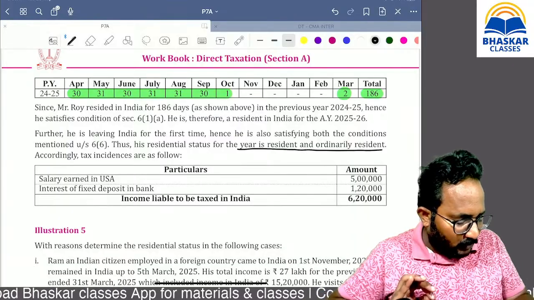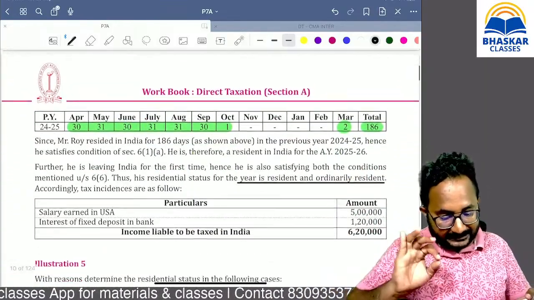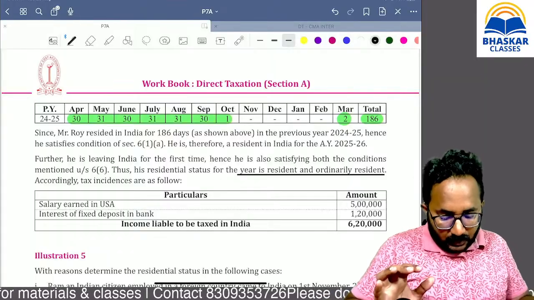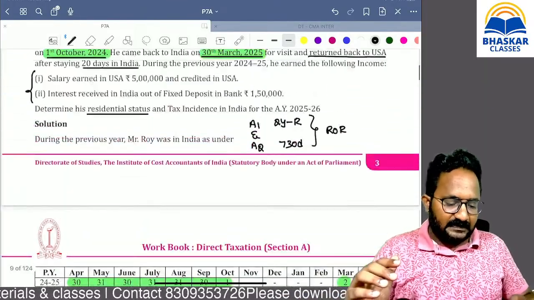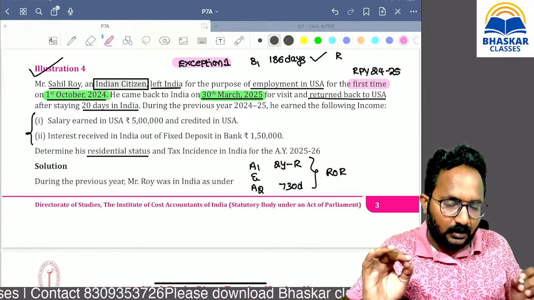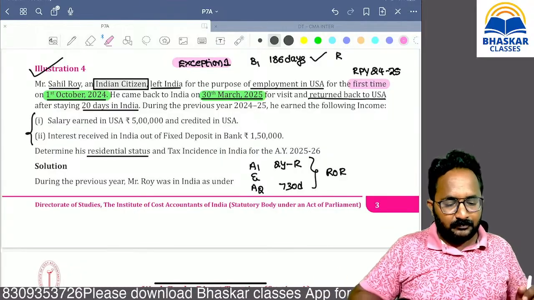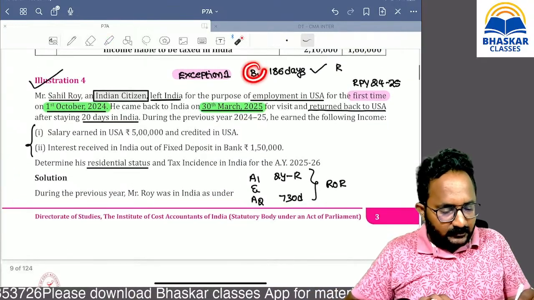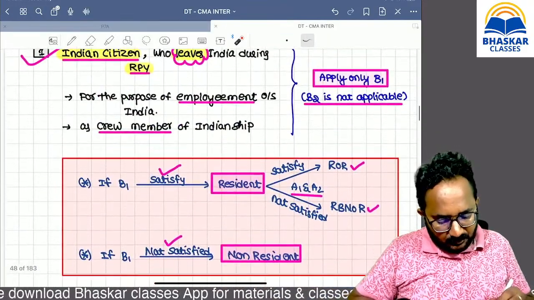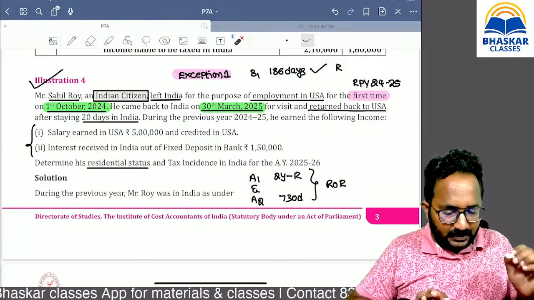Have you understood how we are calculating? If that is an exception, you have to write about that exception. Yes, it is an exception. He is required to satisfy only one condition. No need to check the second condition, because it is an exception, one falling case. Are you clear? All of you please give me confirmation about understanding. If B1 is satisfied, then the answer is resident. Then we have to check A1 and A2, that is what we discussed. B1 satisfied now, then we have to check A1 and A2 in order to know the ordinary status.